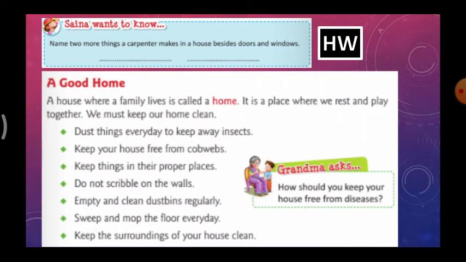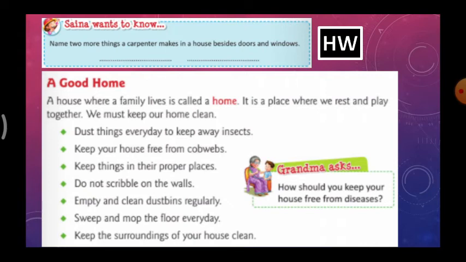A good home. A house where a family lives is called a home. It is a place where we rest and play together. We must keep our home clean. So, we should make our home clean by doing all the following things.